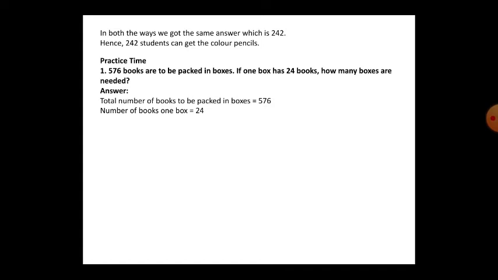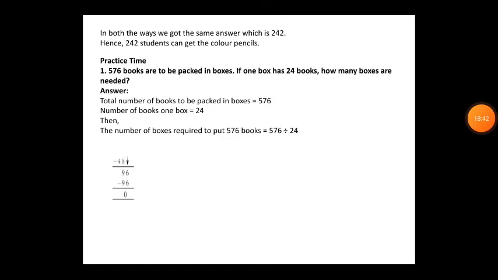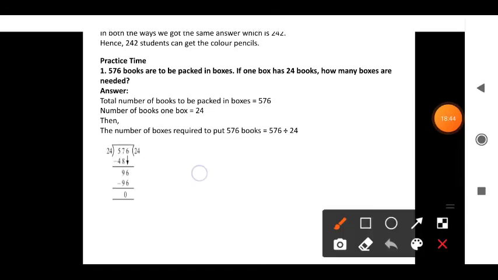So let's find. The total number of books to be packed is 576. The number of books in one box is 24. So in one box 24 books, 24 books, 24 books, like that they will keep, so totally 576 books they have to keep. Then you have to divide and check now.